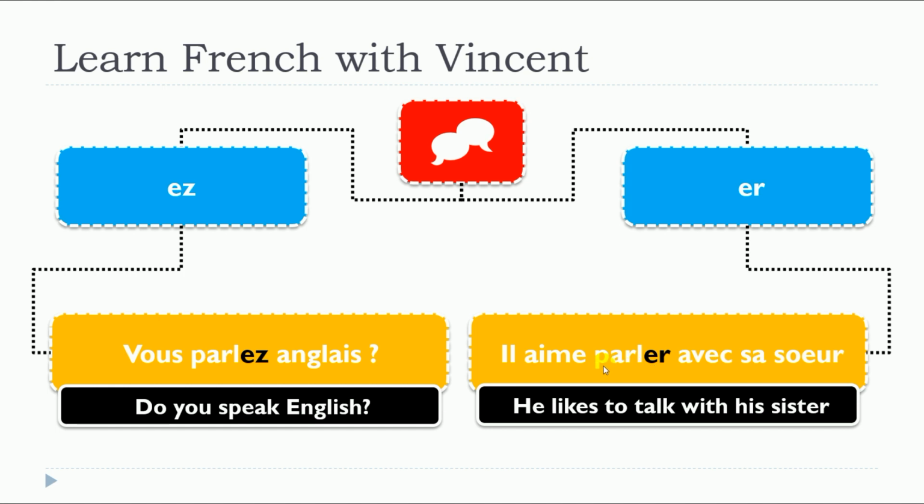But as I told you, parler like that or then parlez like that are pronounced the same way. So you really need to be careful about how to write them properly, and keep in mind that you will pronounce them exactly the same way. Vous parlez anglais? Il aime parler avec sa sœur.